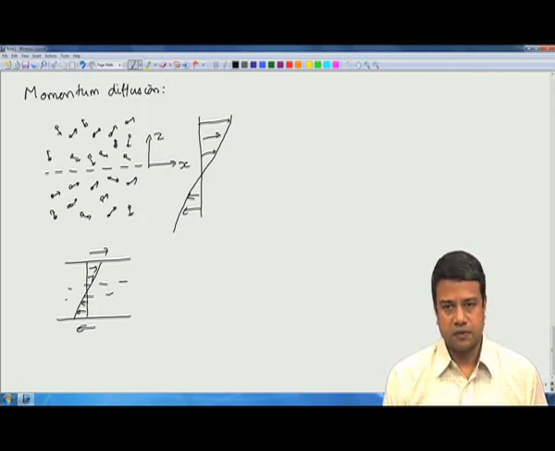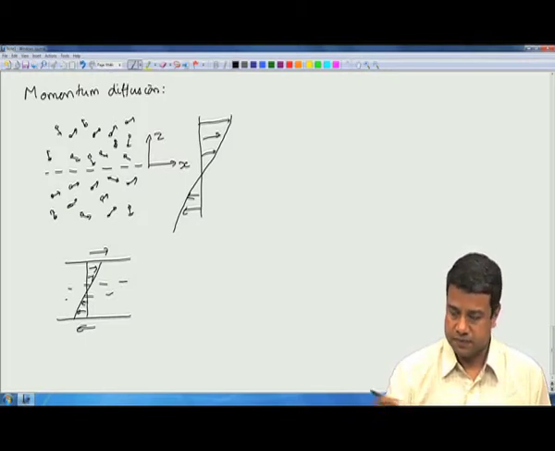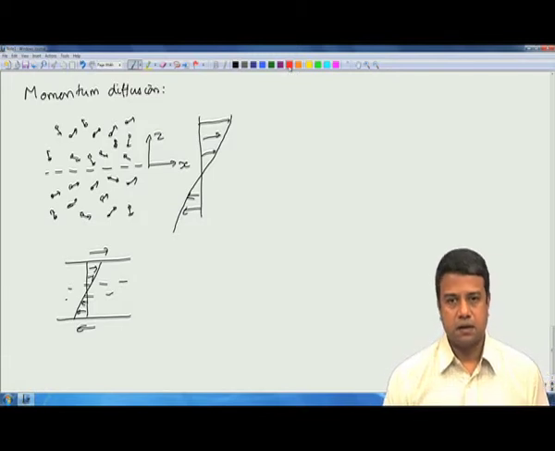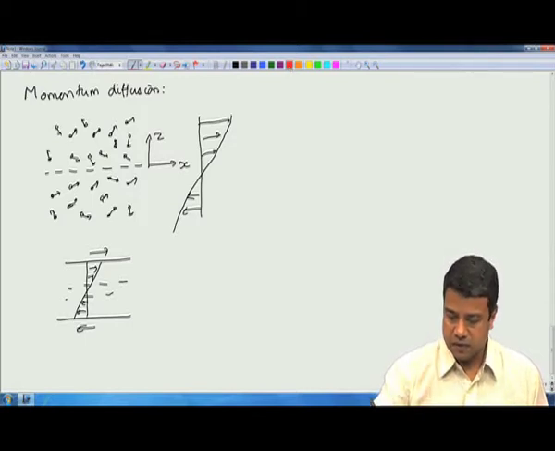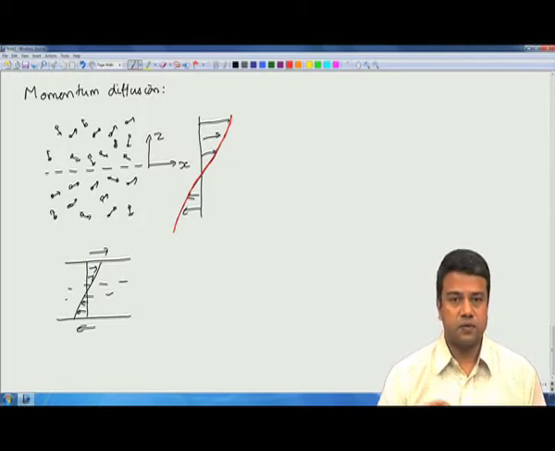Due to this variation, what is going to be the momentum flux across the surface? Now, at each location in this flow, the mean velocity of the molecules is equal to the mean velocity at that location, and that is varying with position.